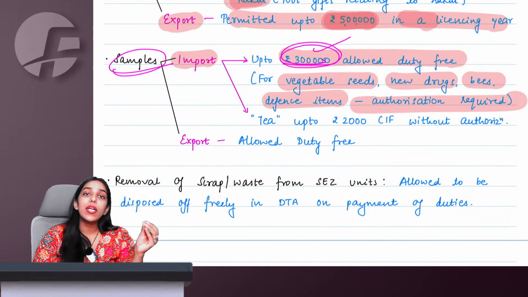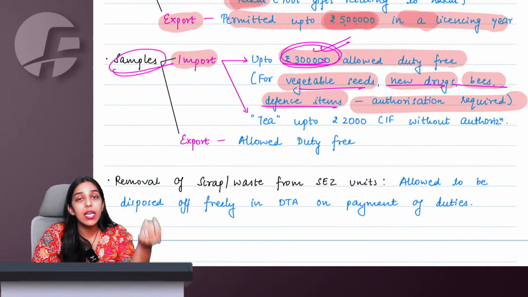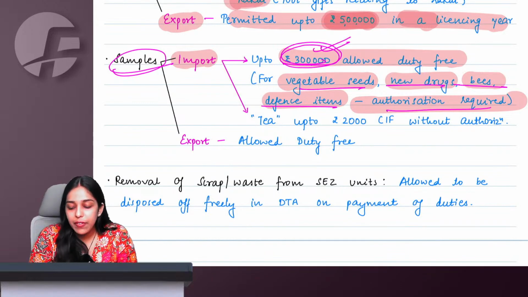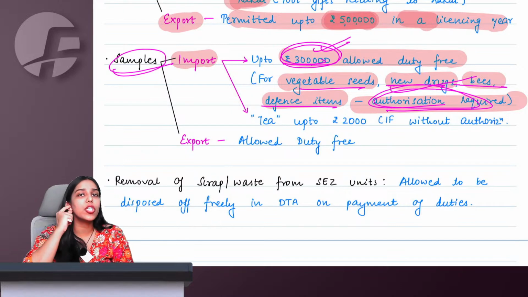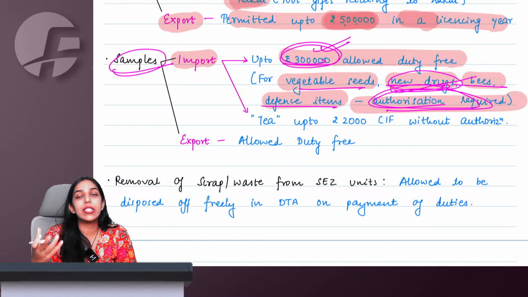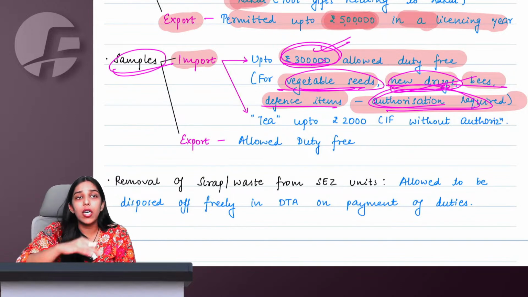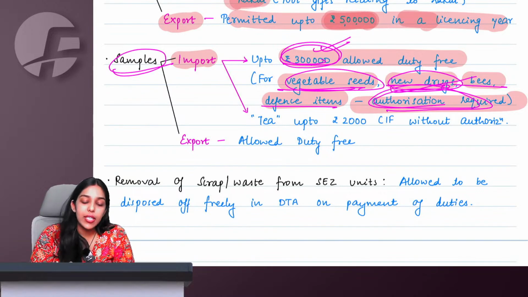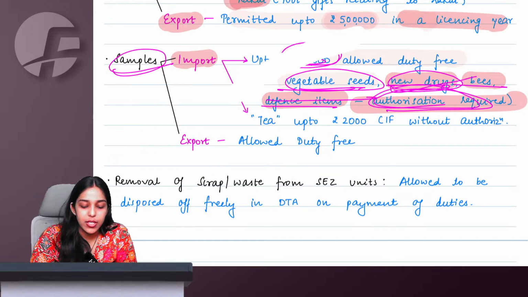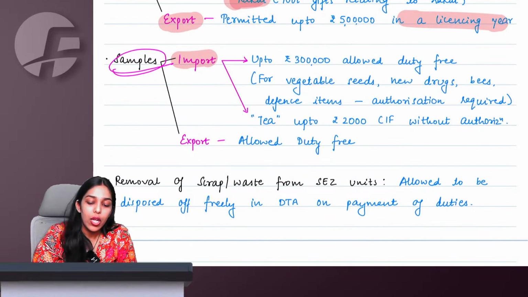But if I want to import a sample of vegetable seed, new drug, bees, defense items, even within the limit of 3 lakh, then also I will have to take authorization. Without permission, I cannot import any sample in India. What if these drugs are threatening to life? What if these seeds can damage the crop or the cultivation in India? So these things can be defense items, of course. These things can be very dangerous. Therefore, we say that even if you want to import a sample of these things, you will first have to take authorization.